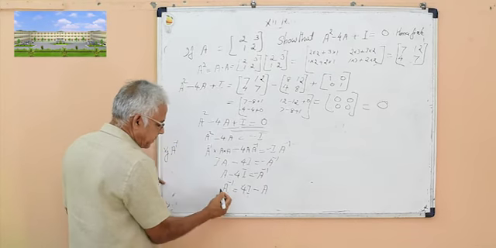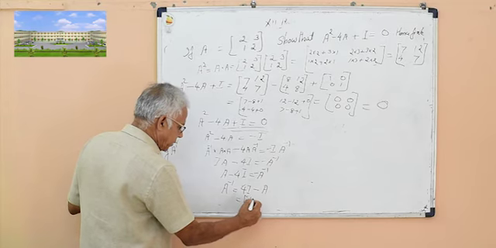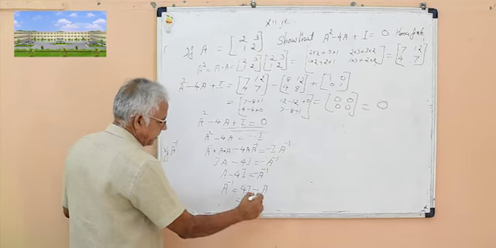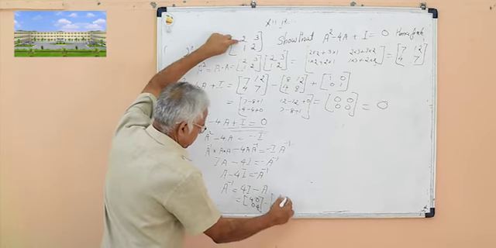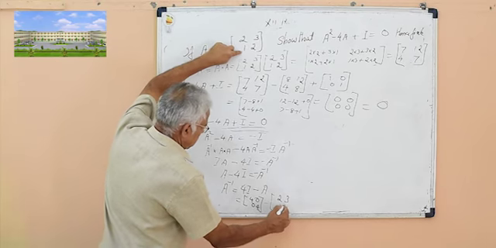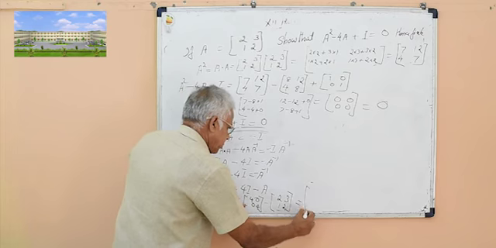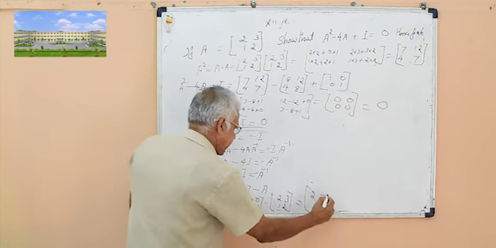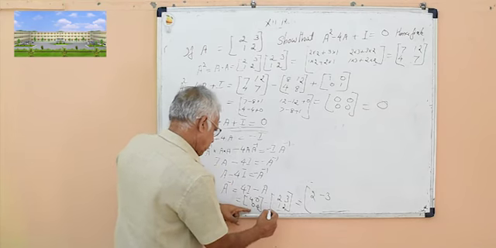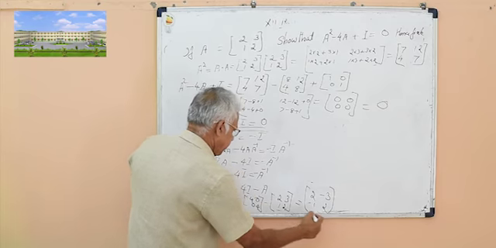4 into I, 4I is equal to 4, 0, 0, 4 minus A. A is equal to 2, 3, 1, 2. Subtract corresponding terms: 4 minus 2 is 2, 0 minus 3 is minus 3, 0 minus 1 is minus 1, 4 minus 2 is 2. This is the A inverse.